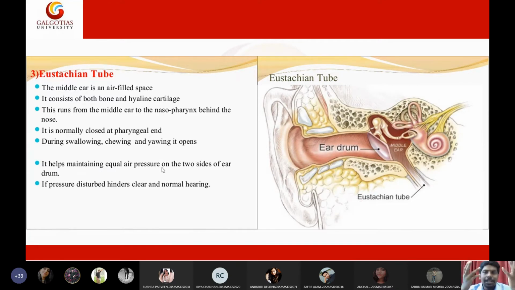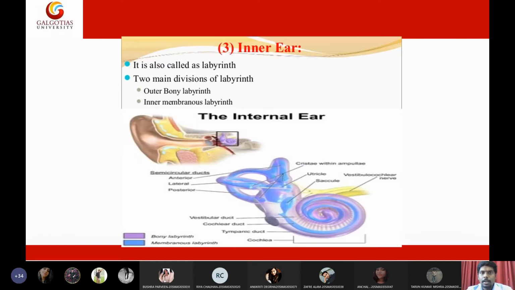When you are yawning, the eustachian tube will open so that normal air enters the ears and balances the pressure. The absence of pressure balance causes this severe discomfort within the ears, and that can be rectified by yawning. When you yawn, the end of the eustachian tube opens so that equal air is distributed to both ears. So that is the function of the eustachian tube. I know this is boring stuff, but you must know all these things.